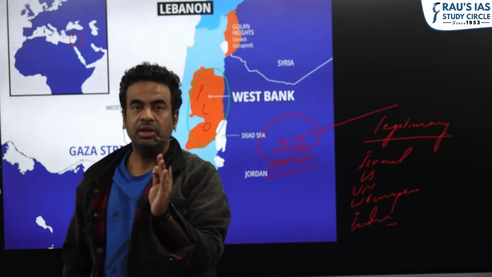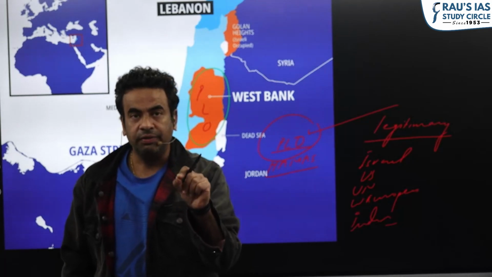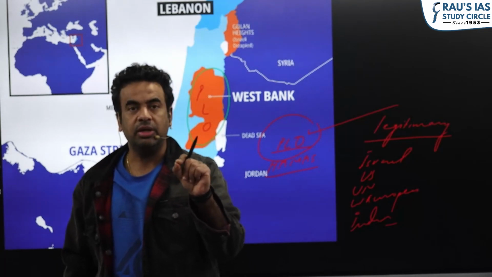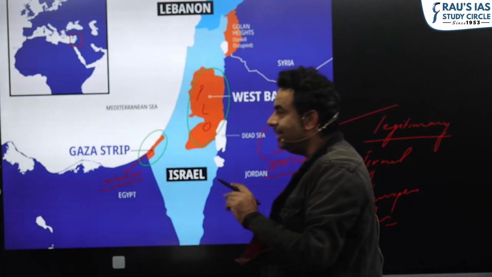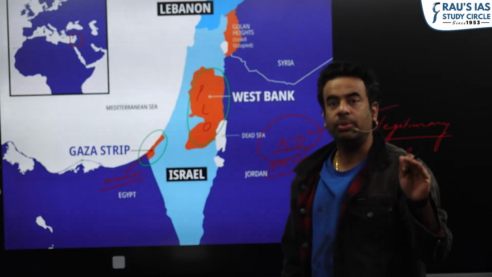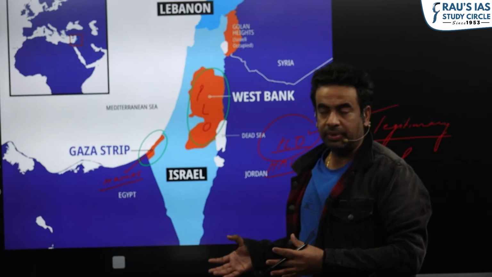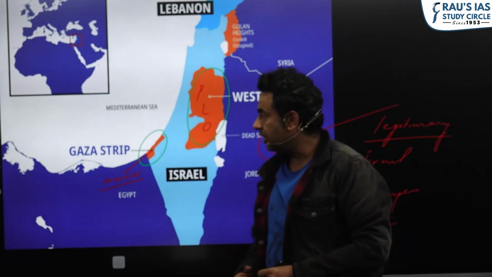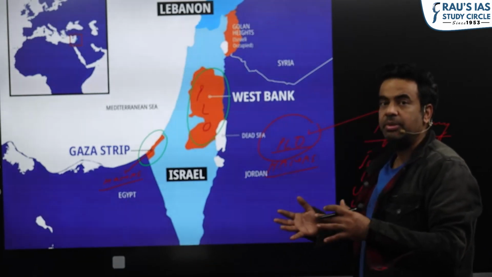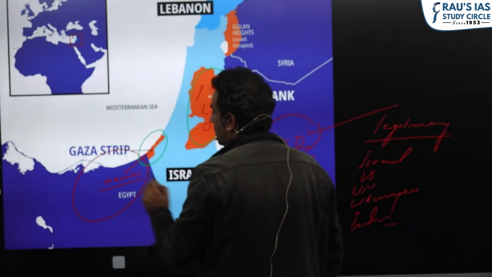The difference between being a state and having observer status is that if you are a state in the UN, you acquire a voting right in the General Assembly, as every state has one vote in the General Assembly. So Palestine as a territory has only observer status. And who represents Palestine in the UN? The PLO leadership. So this much is important in the international context for UPSC aspirants. Who is the legitimate political entity? The PLO. And Hamas is seen as a terrorist outfit by the West.